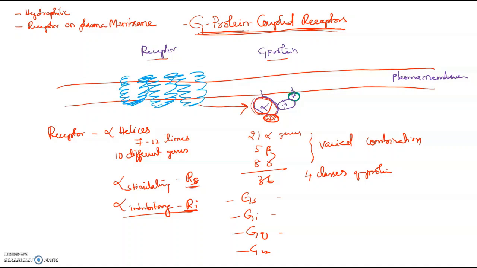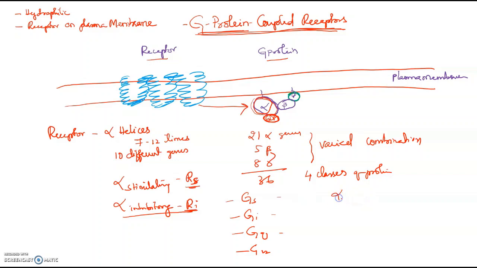Now this alpha subunit can be of different types.